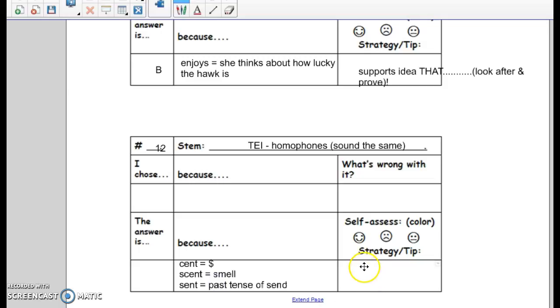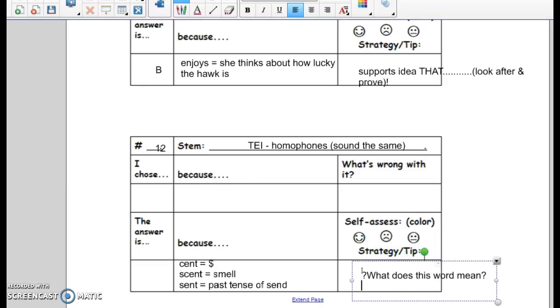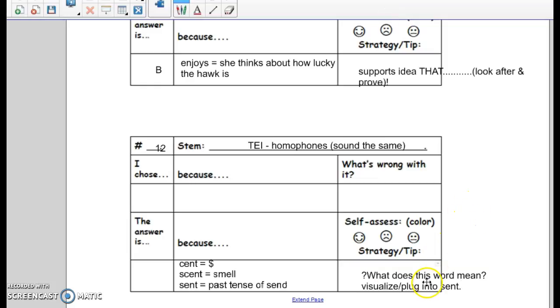Okay, and the strategy or tip is to think, what does this word mean? And then visualize, plug into the sentence. You want to highlight your context clues, your keywords in your sentence. All right, tell me how you feel about it. Good, bad, in between. That's it for number 12.